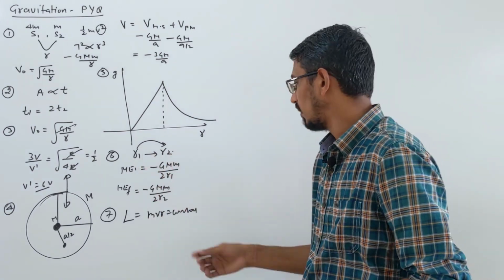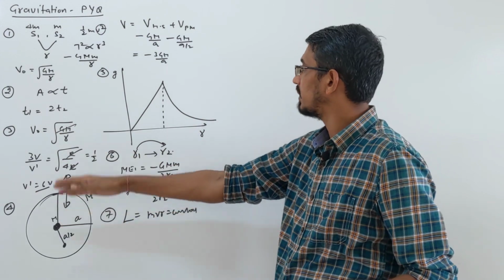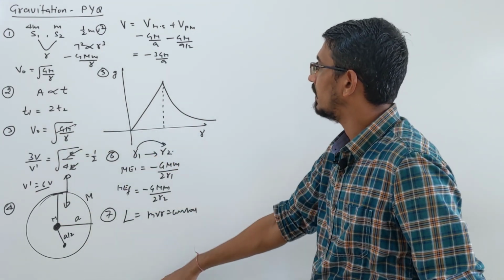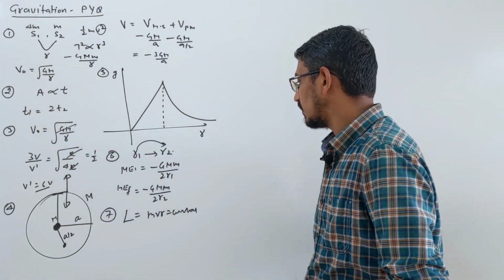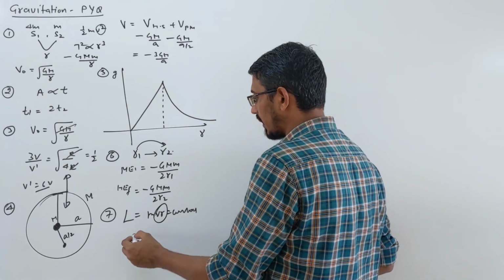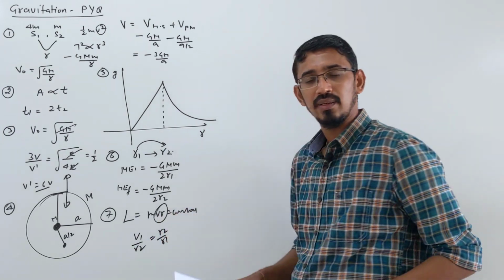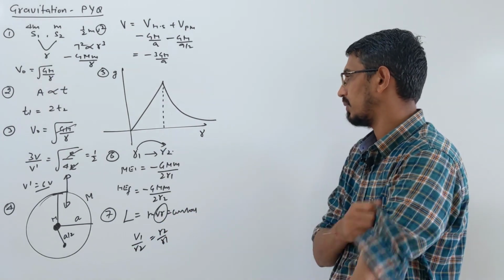According to Kepler's second law, angular momentum is constant, or area and time are proportional. So velocity and distance are inversely proportional. You want to find v1 by v2, that becomes r2 by r1 simply. Velocity and distance are inversely proportional.